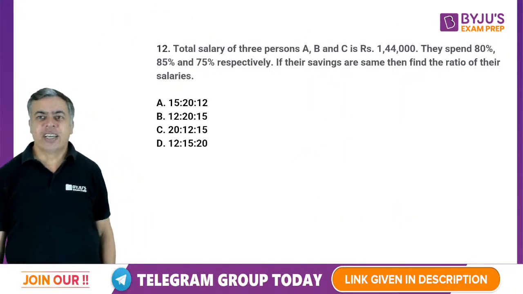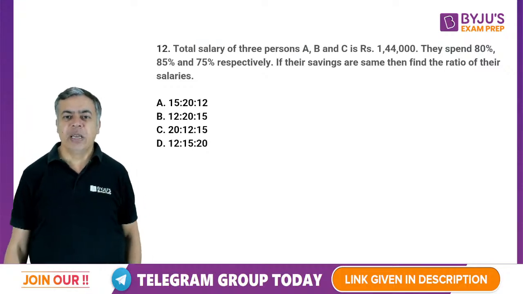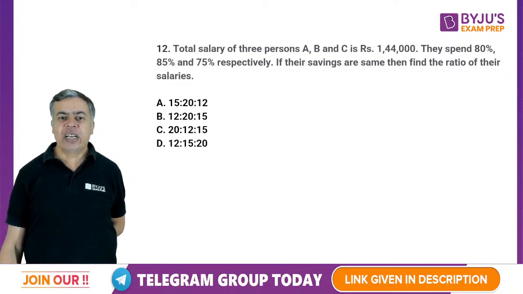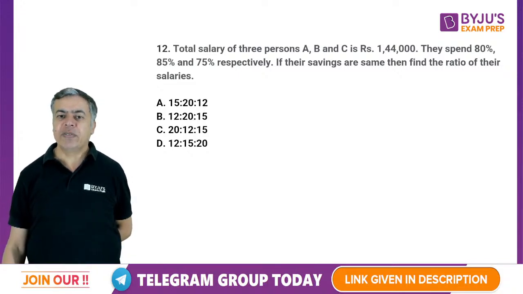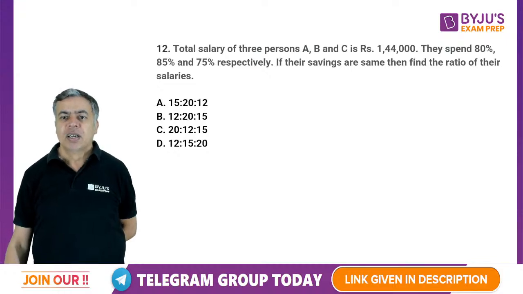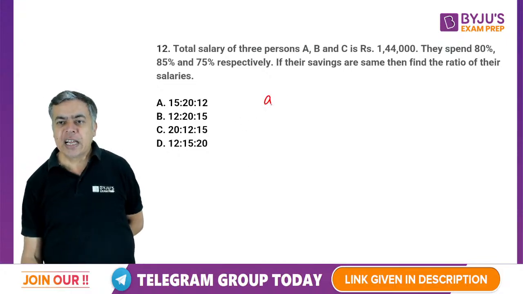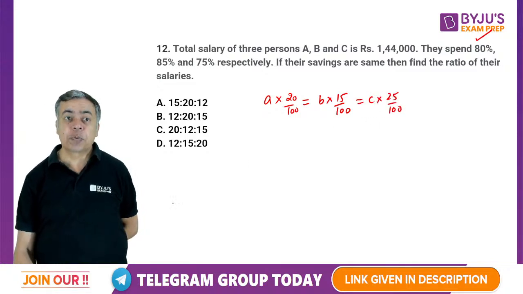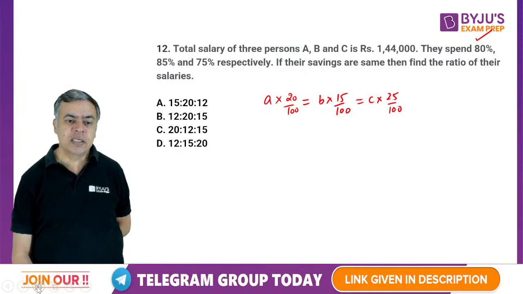And now the question is, total salary of 3 persons is given. They spend 80%, 85% and 75%, if their savings are same. So that means it is given that A's salary, if 80% he spends, so remaining will be 20%, is same as B's 15% because he is spending 85%, is same as C's 25% because he is spending 75%.